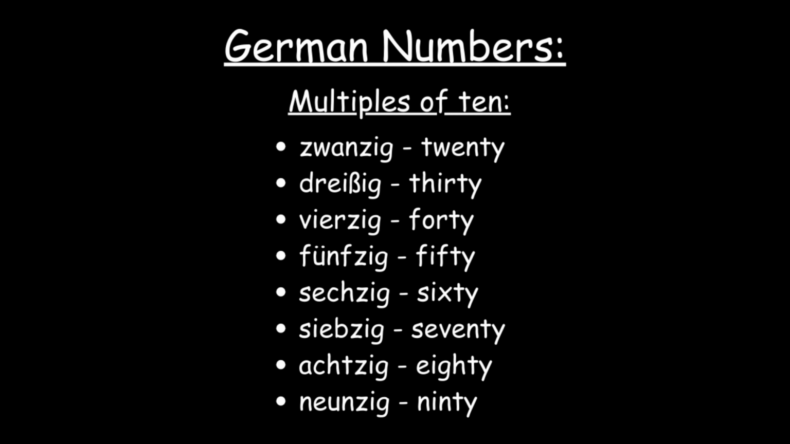The multiples of 10 have distinctive names, but they're also based on a similar logic, following the spelling of the ones digit and receiving zig at the end. 20, 30, 40, 50, 60, 70, 80, 90.